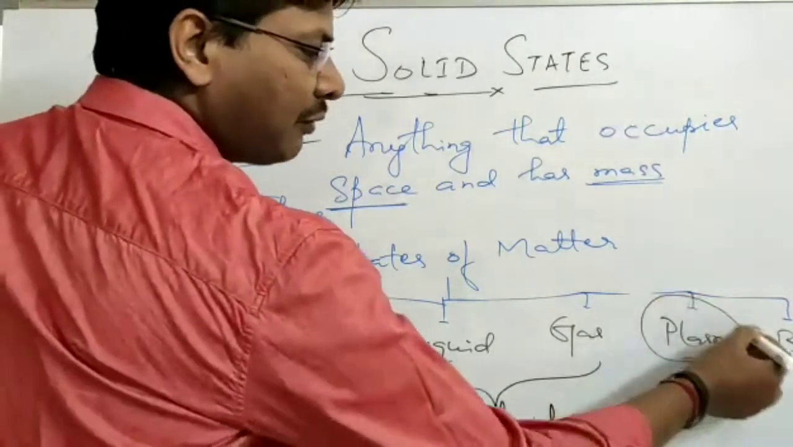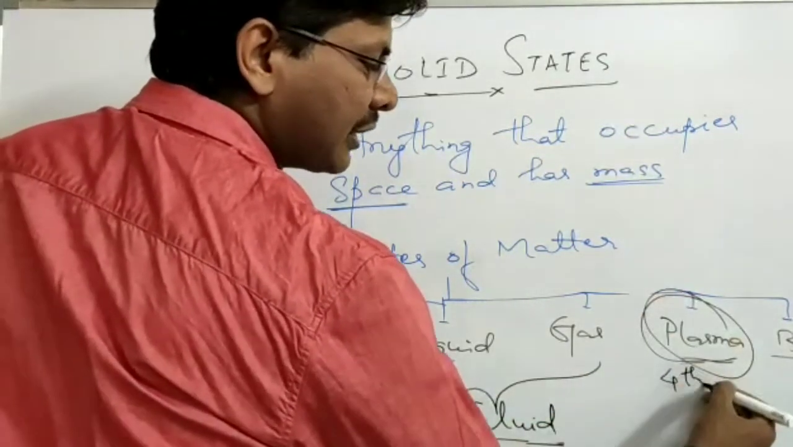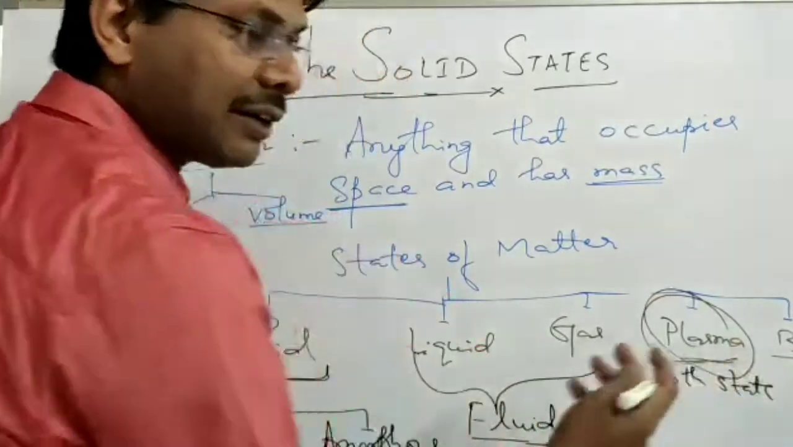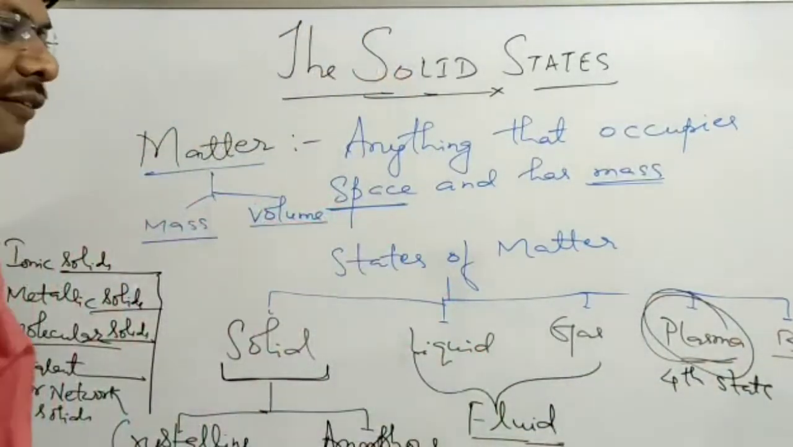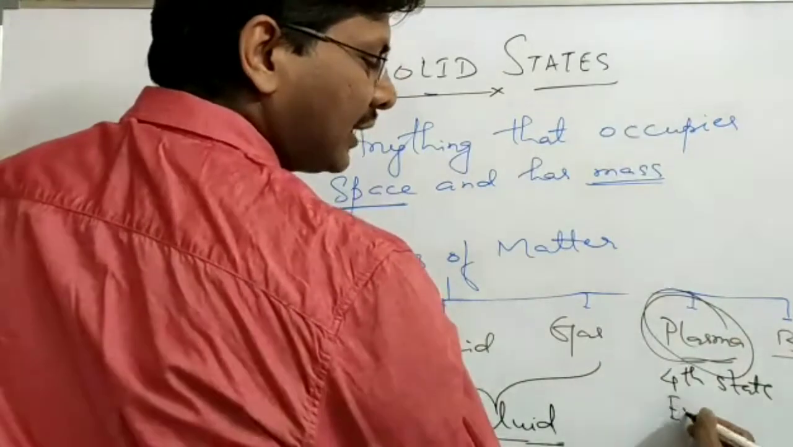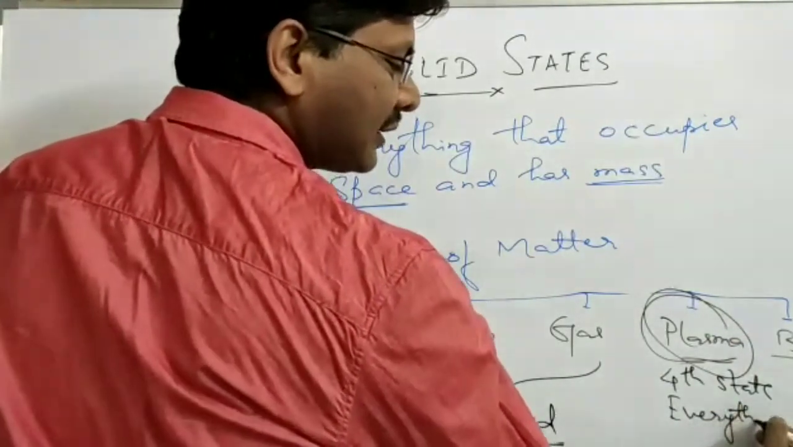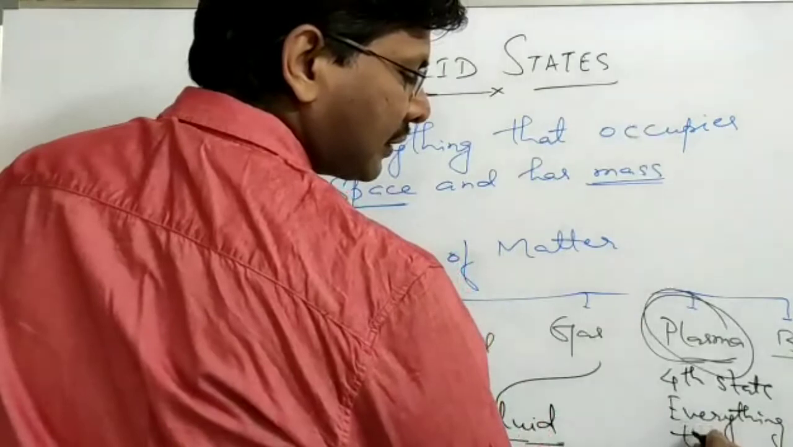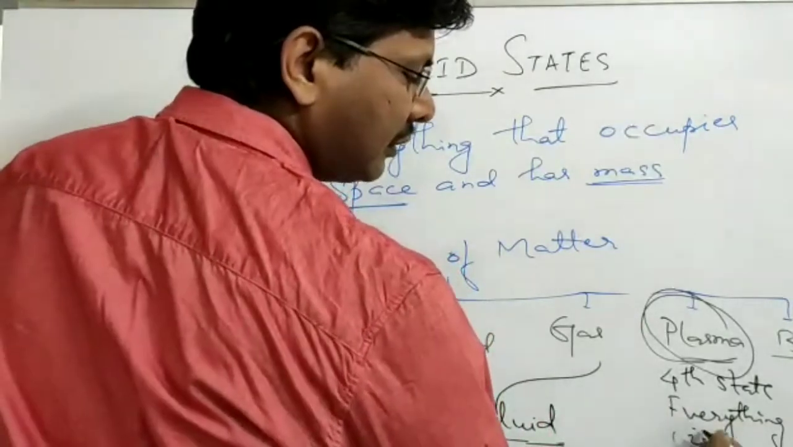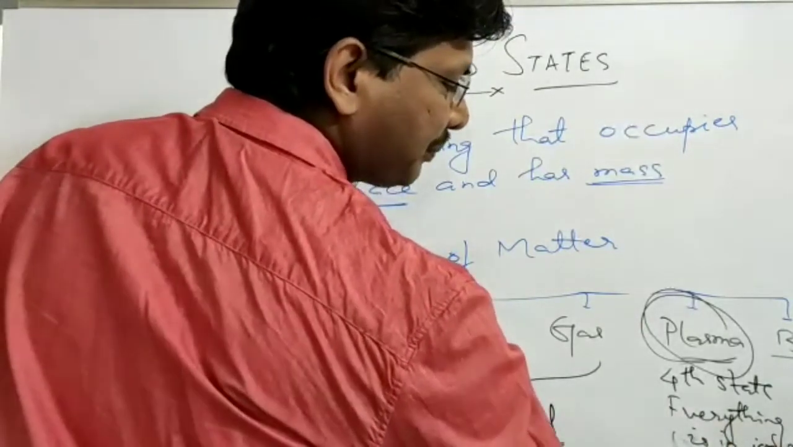Whereas plasma is the 4th state of matter. It exists at a very high temperature. So everything is in an ionized state.